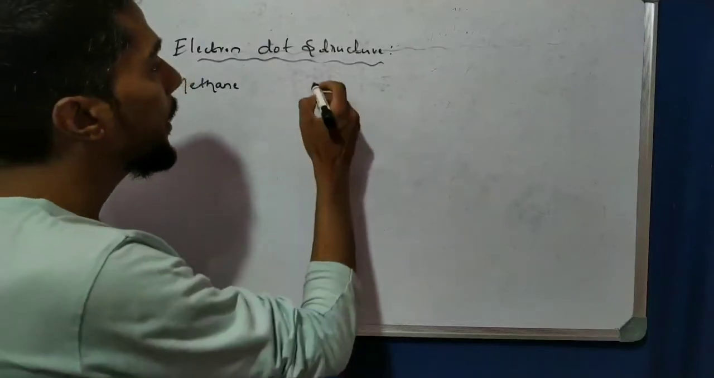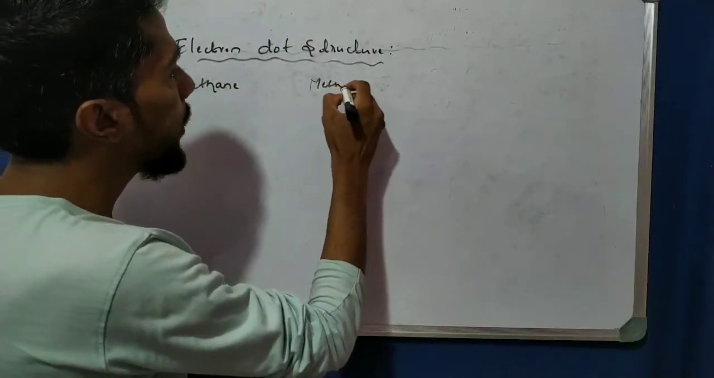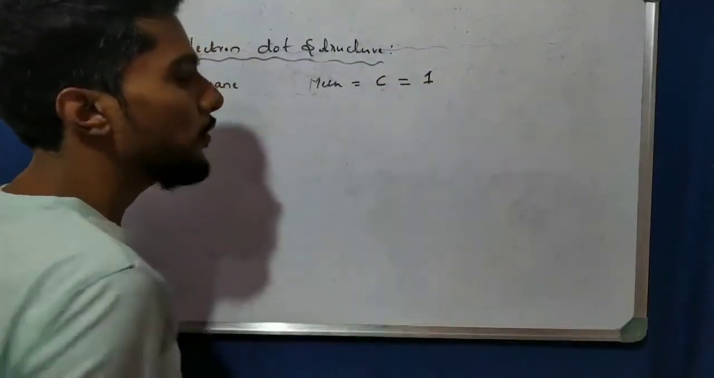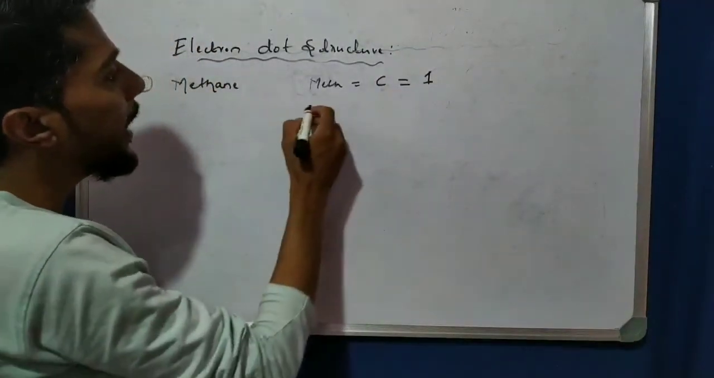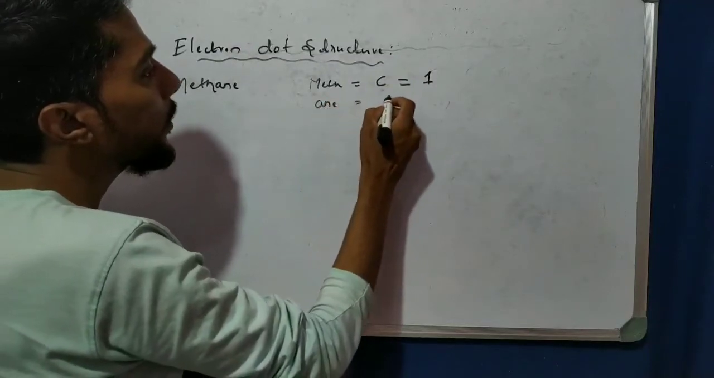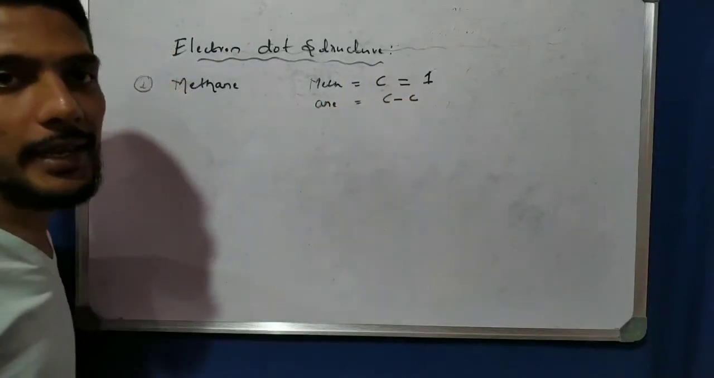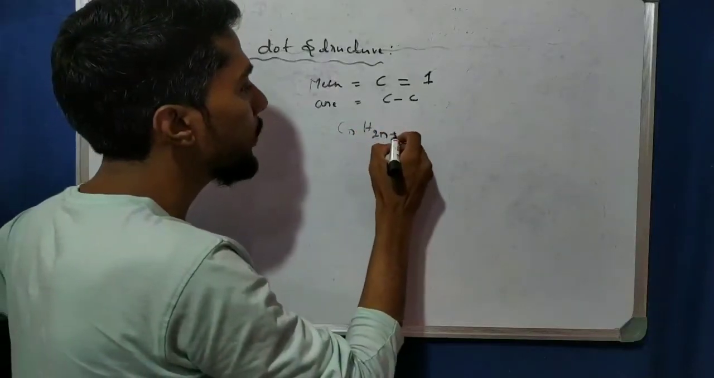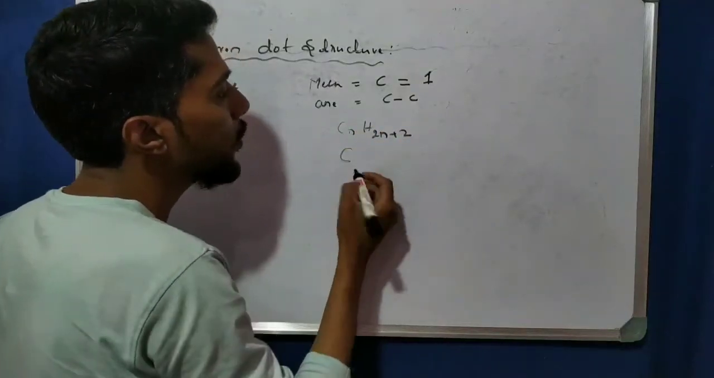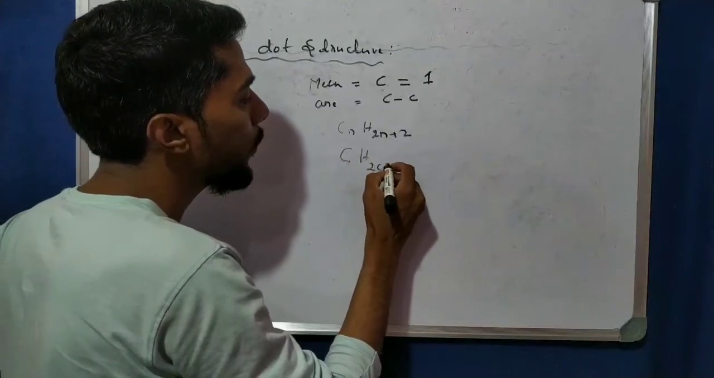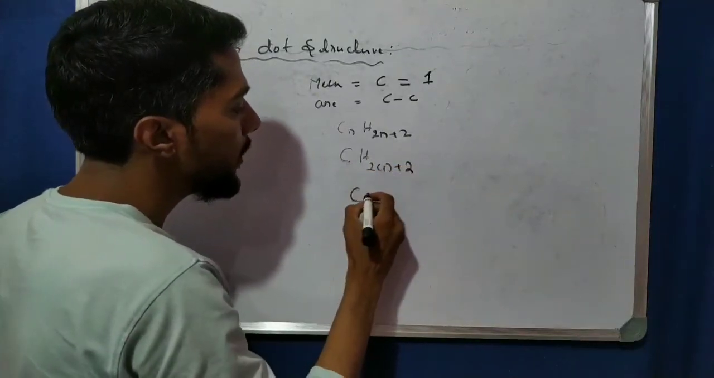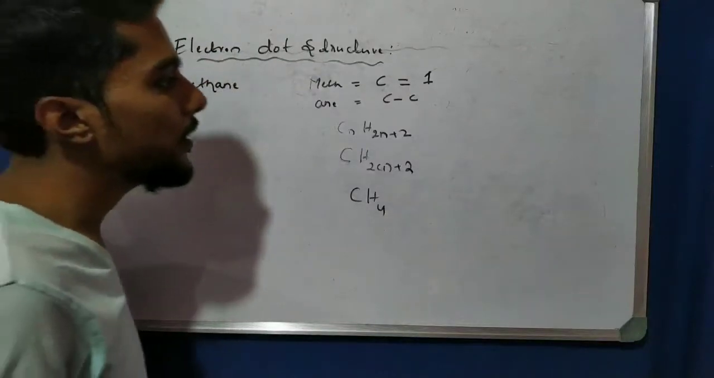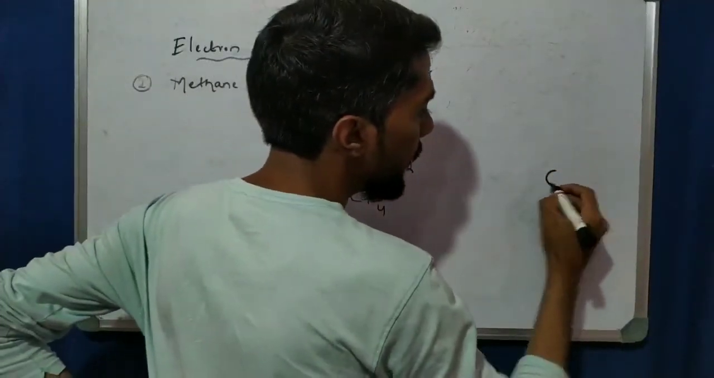Meth is important. If meth is given, the number of carbons is 1, right? For carbon 1, and ane is given, so carbon-carbon single bond, alkane. The formula for alkane is CnH2n+2. So n is equal to 1, then 2 times 1 plus 2, so we get CH4. So simple, very easy. One carbon, very easy.